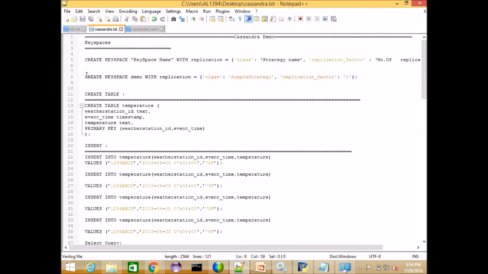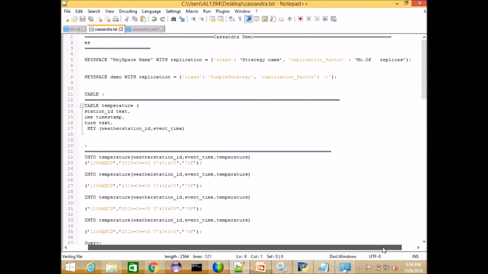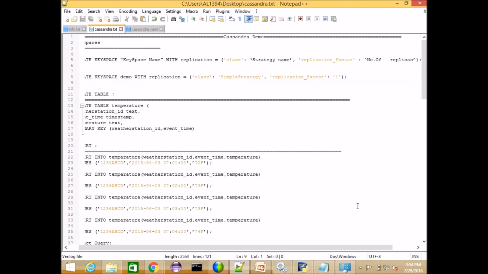So I'm just trying to create a keyspace here. The replication strategy is SimpleStrategy. Correlating with Oracle, where we have a standby, here there is no question of standby. We have something called multi-DC, multiple data centers. For example, you have 10 nodes: you will have 5 nodes as primary and another 5 nodes as standby. But instead of primary and standby, they call them data centers. You can say data center 1 and data center 2.